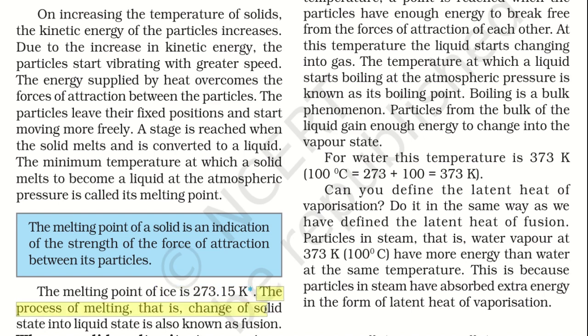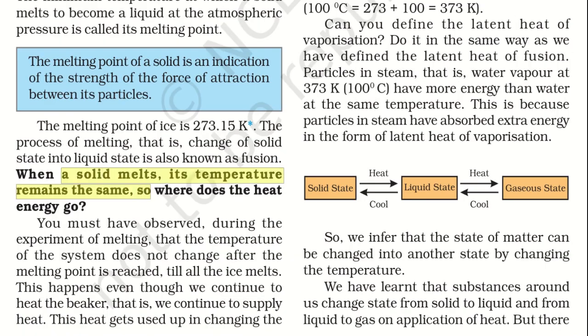The process of melting, that is a change of solid state into liquid state, is also known as fusion. Now, when a solid melts, its temperature remains the same. So you must have observed the temperature does not increase as the ice keeps on melting. It remains at one constant position. You must have observed during the experiment of melting that the temperature of the system does not change after the melting point is reached till all the ice melts. This happens even though we continue to heat the beaker, that is, we continue to supply the heat.